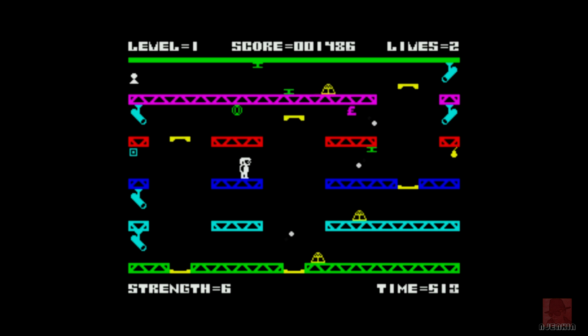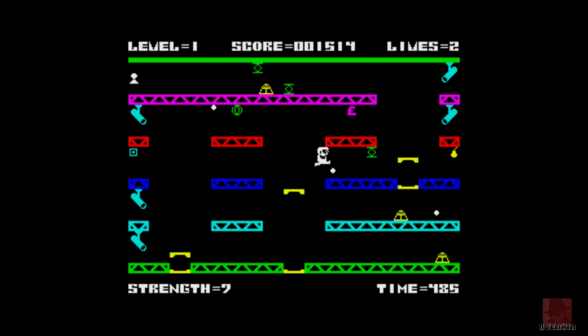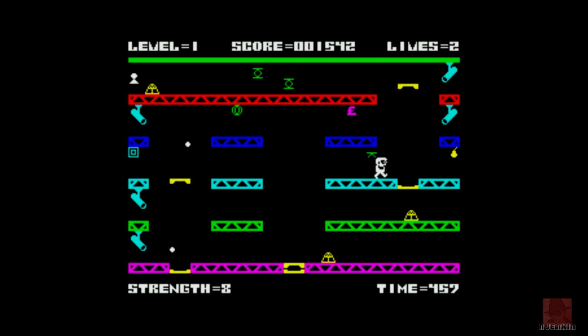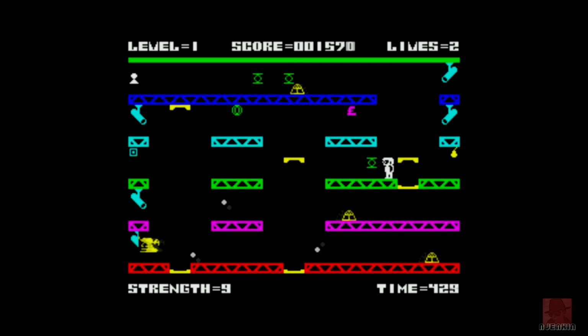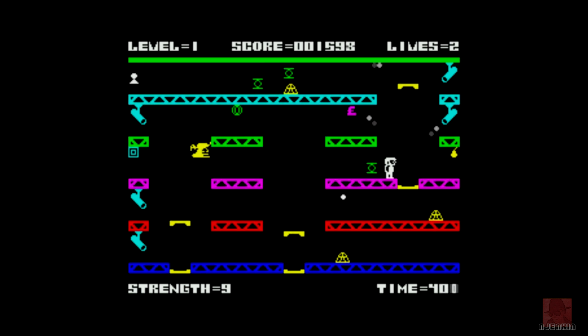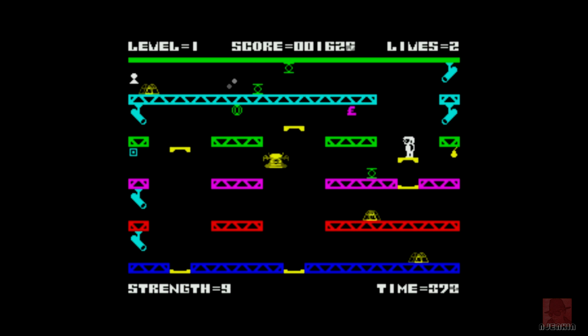Biff. The Spectrum, and retro gaming in general, did have a great big array of different sorts of games. Everyone was having a go. Even individuals could do stuff. This one, as I say, has been created by Kevin J. Besson. It's coded quite well. It's impressive what he's attempted to do here, but it just doesn't play very well as a game. Maybe it's because I'm playing it with no nostalgia goggles on, because I didn't have it back in the day.